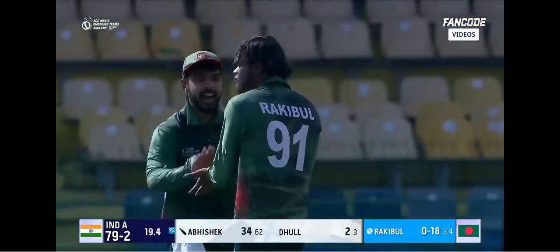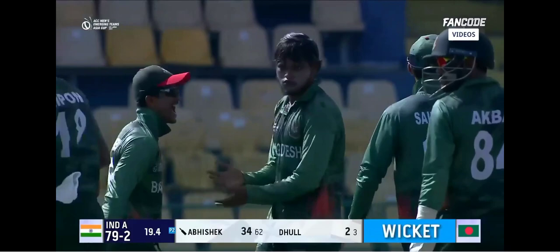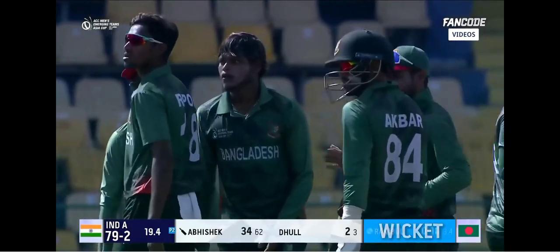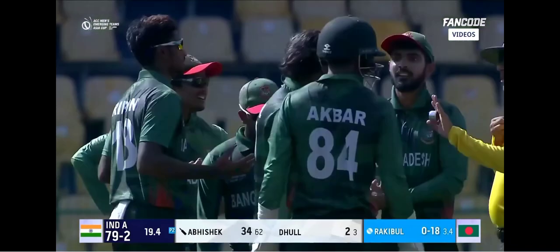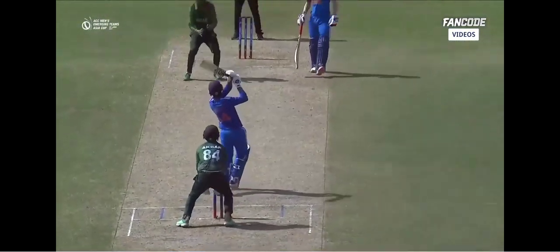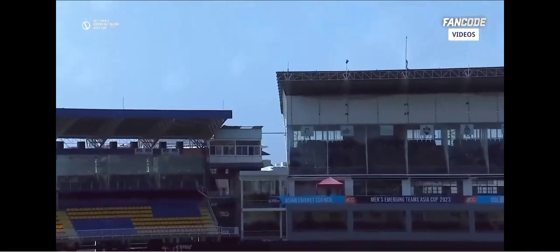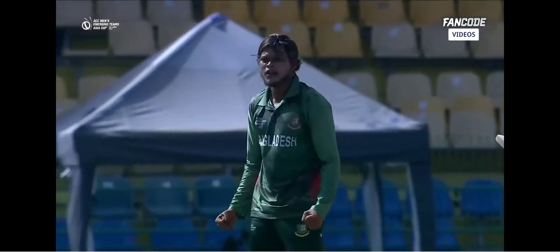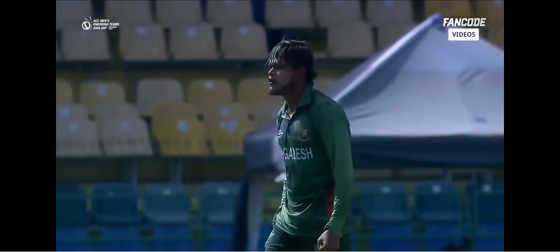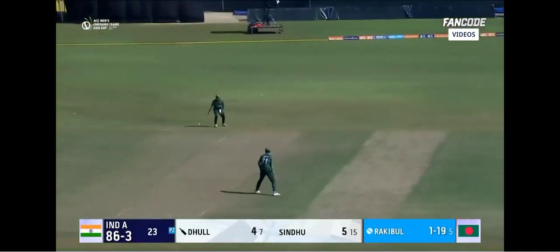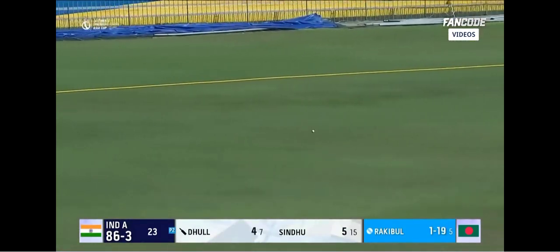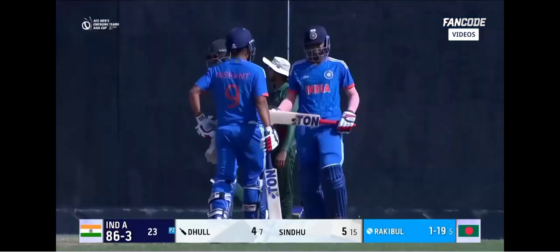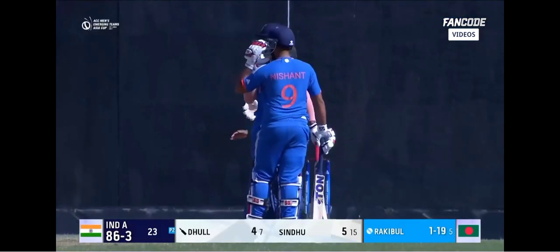Playing on his patience. And finally, they reap the reward. Rakibul gets his man, and Abhishek Sharma will have to go back to the hut. Couldn't connect it nicely. Bat turned in his hand. That was the reason he wasn't able to hit the big 6 here. But they played on his patience, and look at the aggression. They were 22 for 2 out here at the Premadasa. India have got a fight on their hands, and a good boundary this for the Indian skipper.